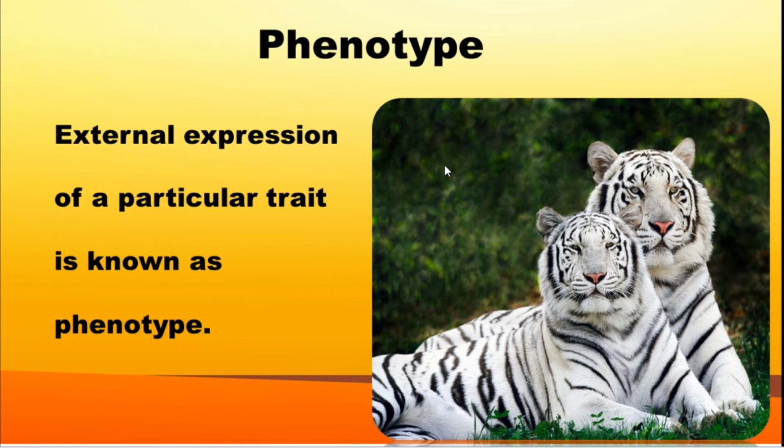If the person is white in color, something is responsible for being white. If some person is black, the gene is responsible. So we call this phenotypic expression. That is the external expression. We can only see that, but we cannot see which gene is responsible for the external appearance of the particular organism. That we call phenotype.